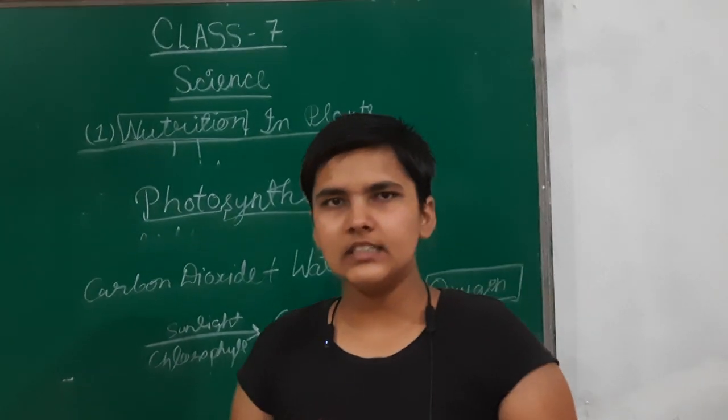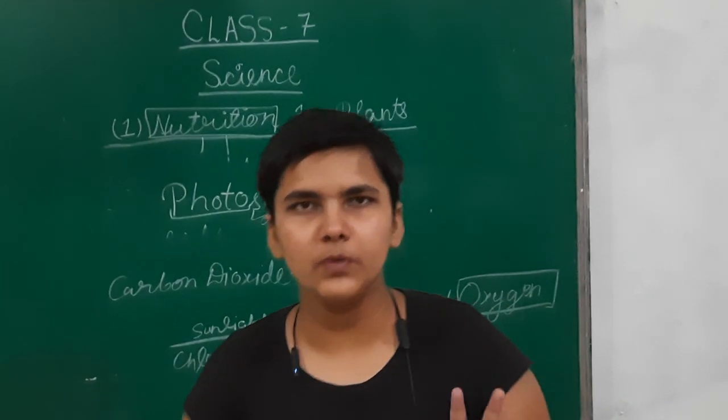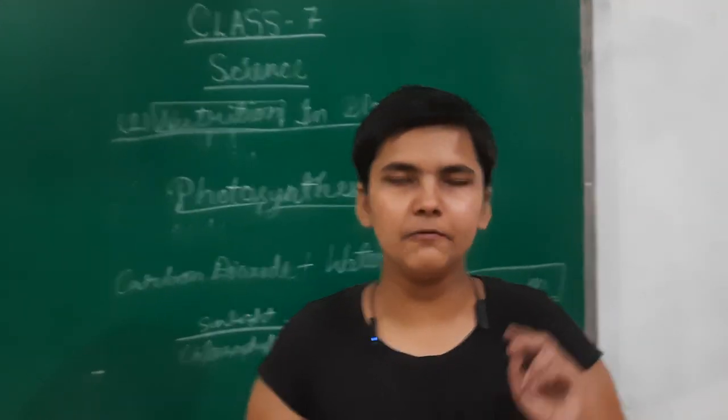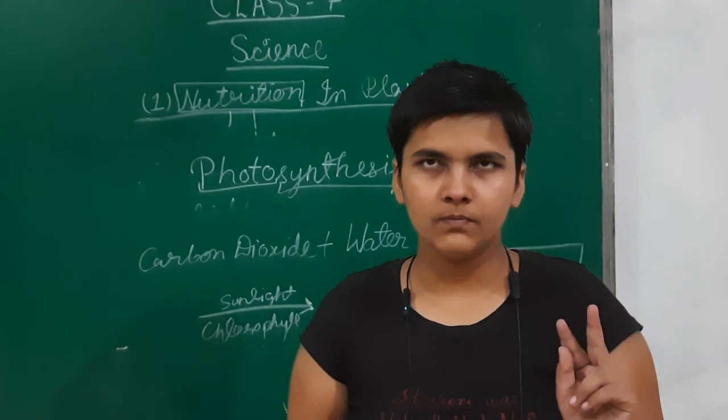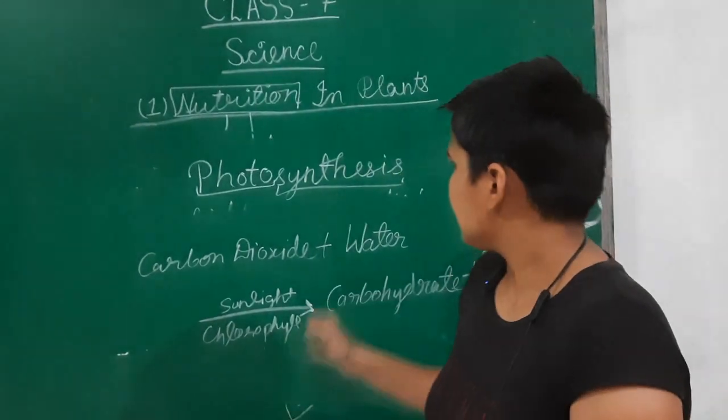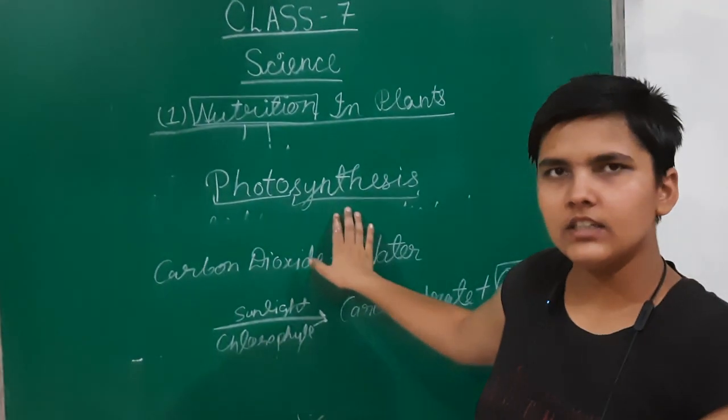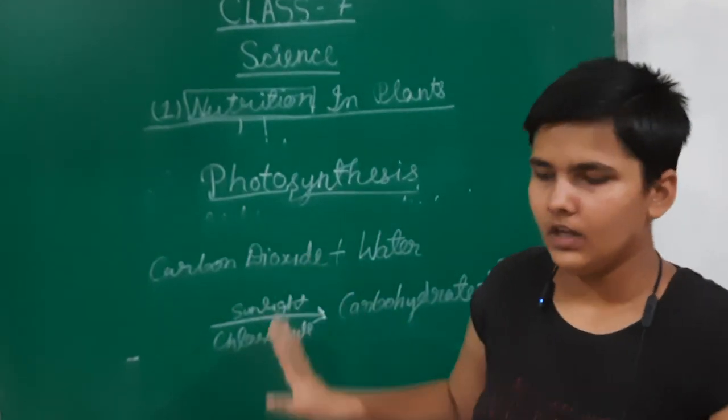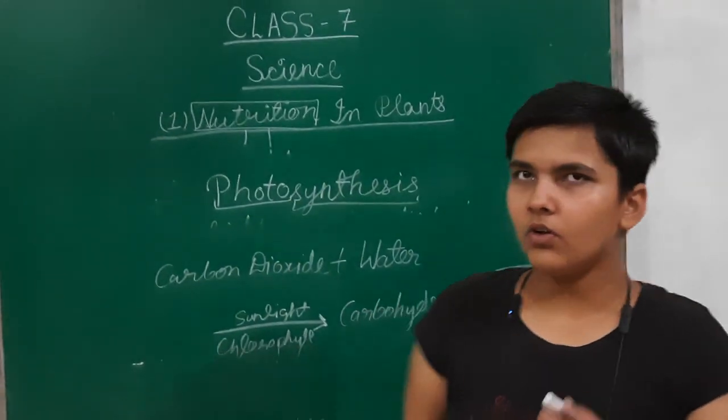So photosynthesis is necessary in two aspects. What are the two points by which photosynthesis is necessary? First, it gives us food. Second, it gives us oxygen. So photosynthesis is a process in which green plants make their own food. That's why we say grow green plants, grow more plants, because photosynthesis we can't do, only plants can do.